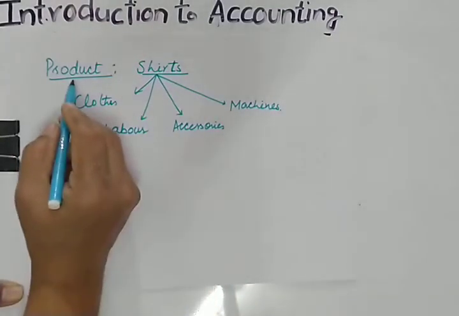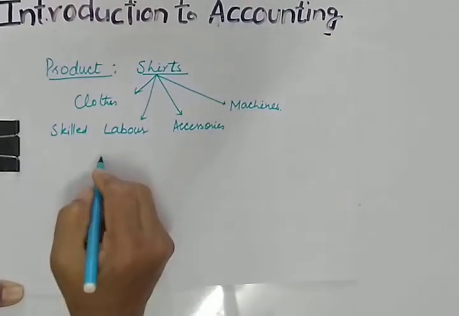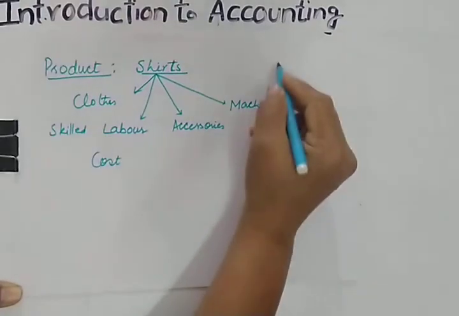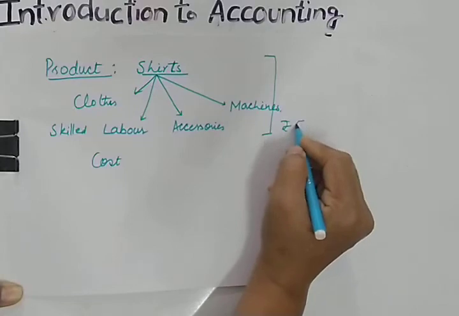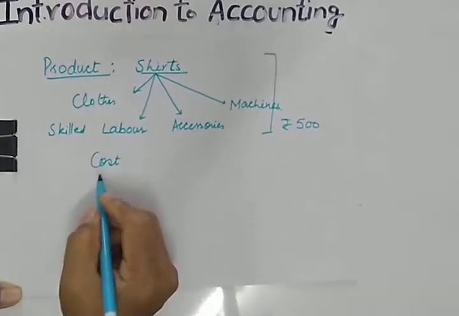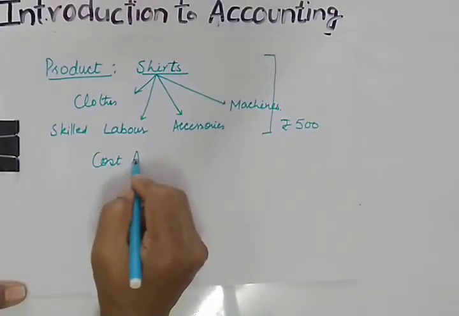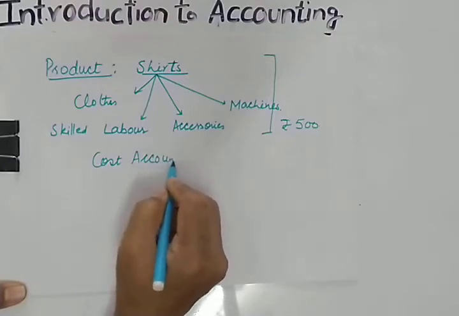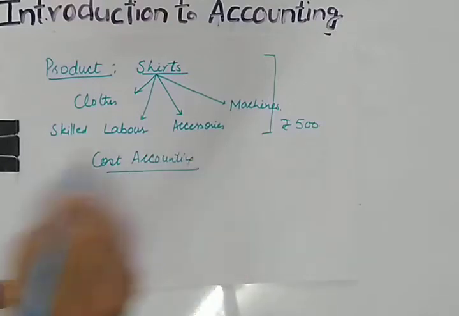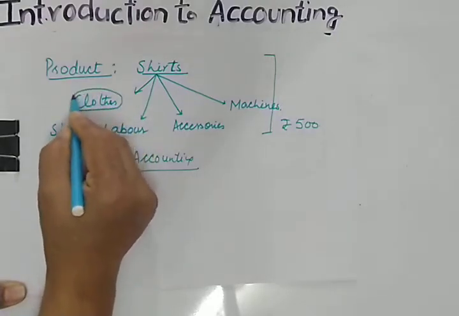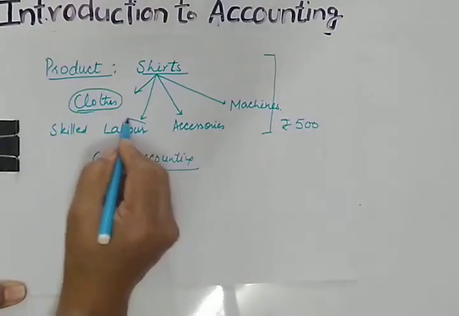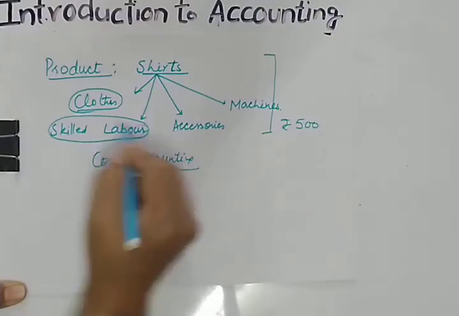But in cost accounting, for example, the cost of making the shirt is, let us say, 500 rupees. So what will cost accounting do? They will look into the material cost and they will also see the labor cost.